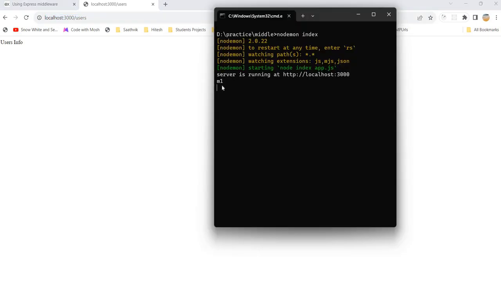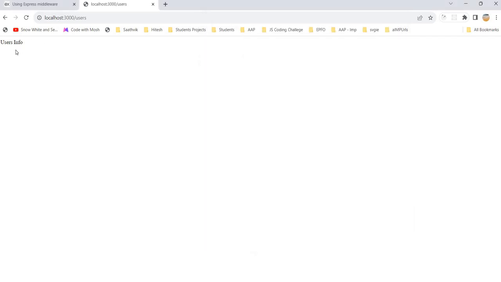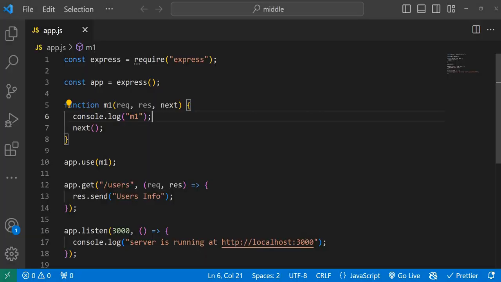If you see, first it has executed M1. After that, we got the user's information also. That means what happened? First it has executed the first middleware function. After that, you said, hey, you can go and execute the next middleware function, which is there next in the queue, or a line or a stack, whatever it is. So happily it invoked this one, so that we got the response. Now I hope you understand.